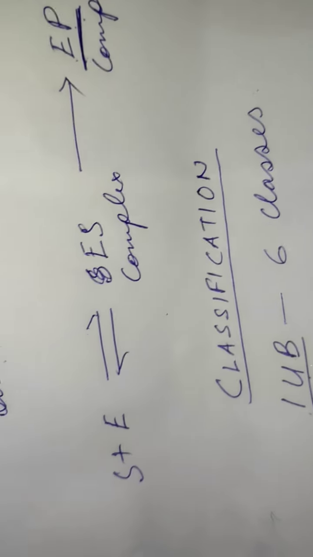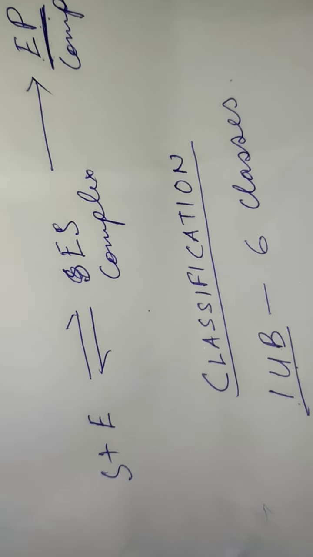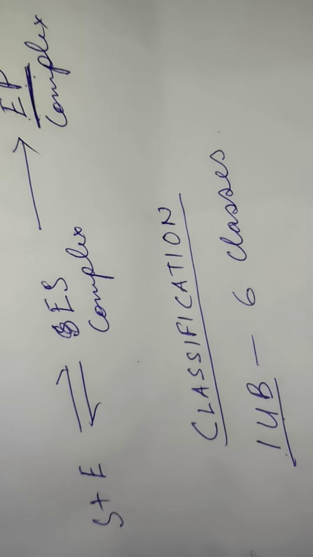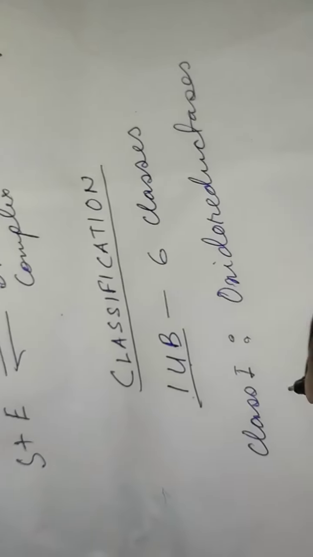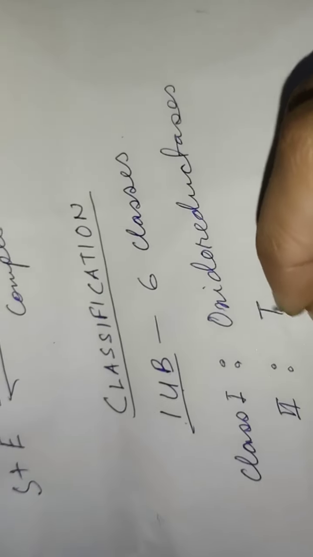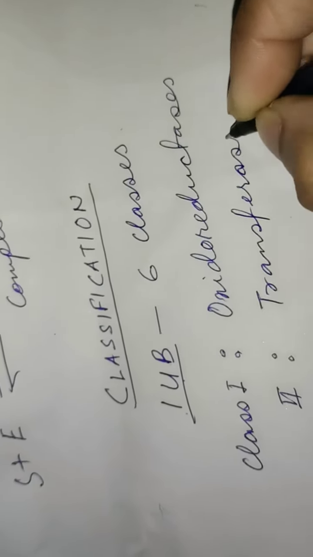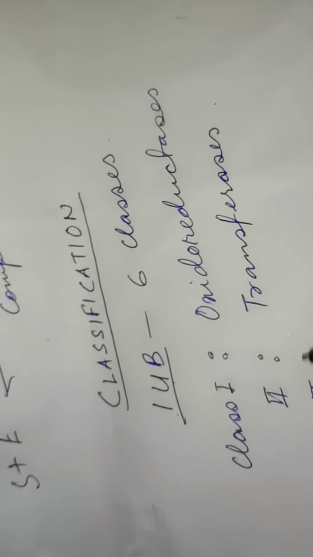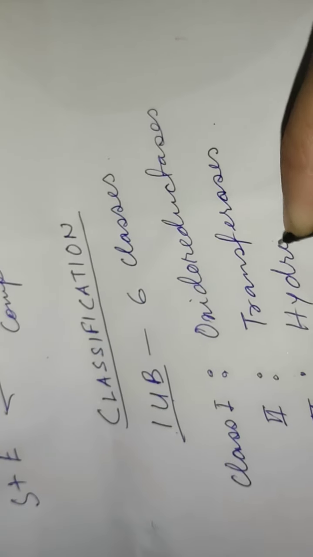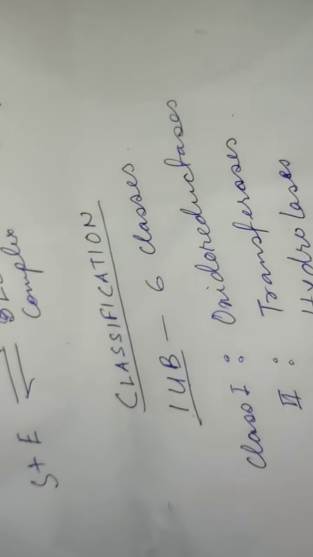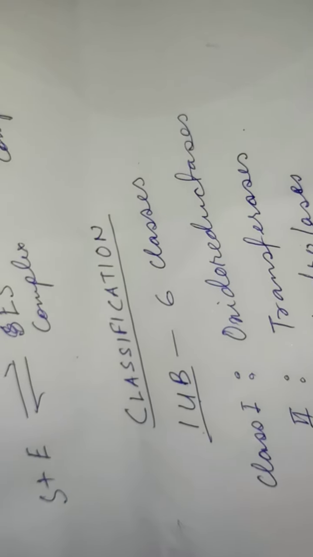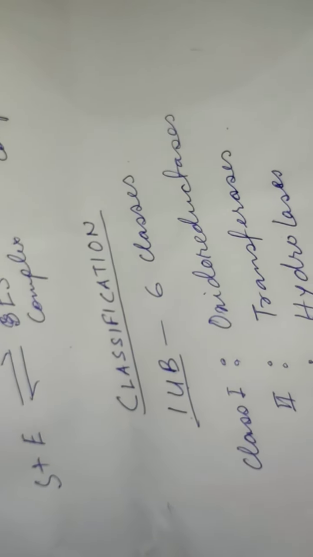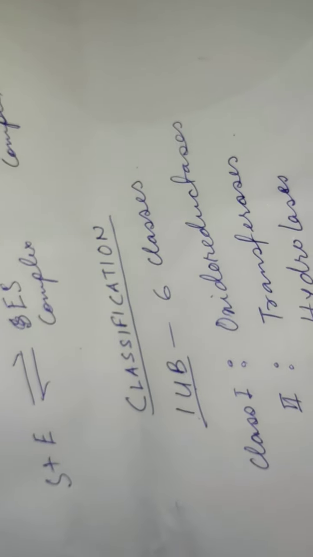So these 6 classes of enzymes are: class 1, oxidoreductases; class 2, transferases; class 3, hydrolases; class 4, lyases; class 5, isomerases; and class 6, ligases.